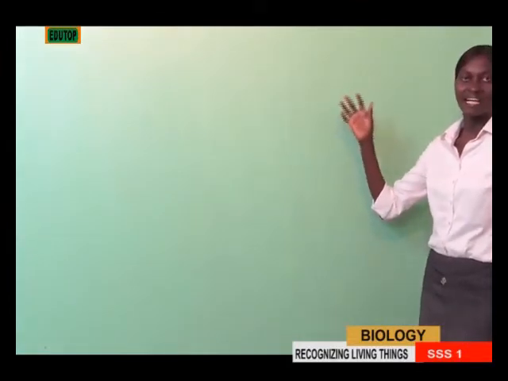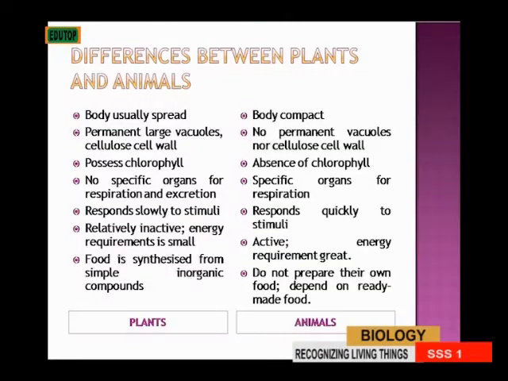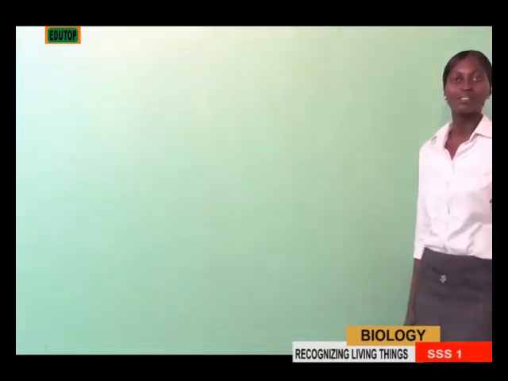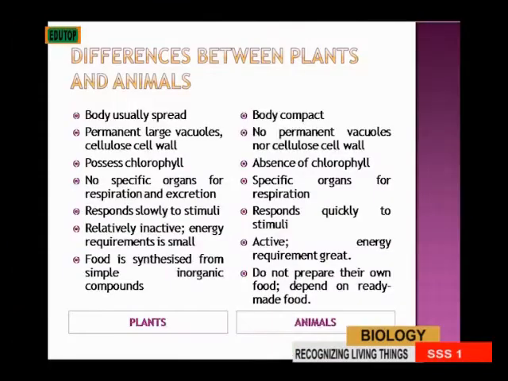We'll be looking at the differences between plants and animals. Living organisms are generally classified into two, plants and animals. But they are not the same, even though they are both living organisms. So we want to look at what makes them different. How is a plant different from an animal?